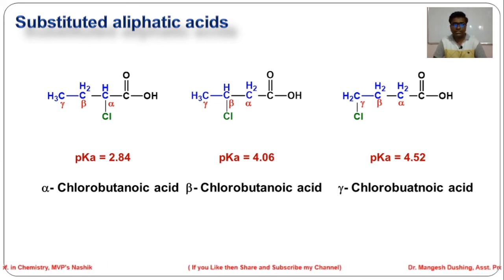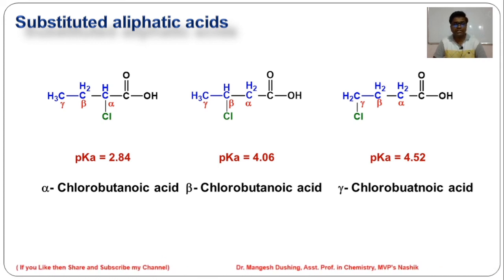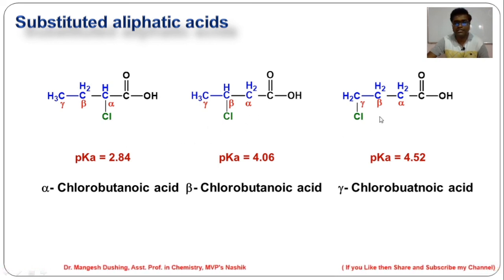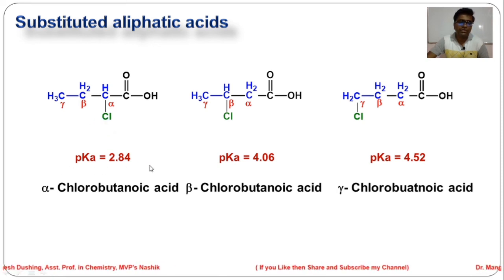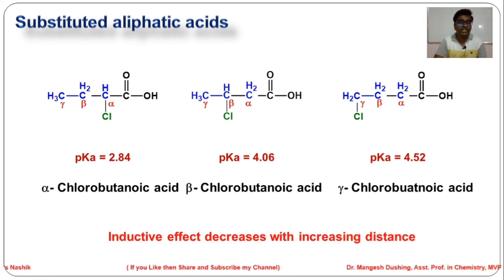As the position of the halogen atom goes away from the functional group, the minus I effect of the chlorine atom goes on decreasing. The minus I effect of chlorine is highest at the alpha position as compared to beta and gamma. That makes alpha chlorobutanoic acid a stronger acid than gamma chlorobutanoic acid, as the inductive effect decreases with increasing distance.